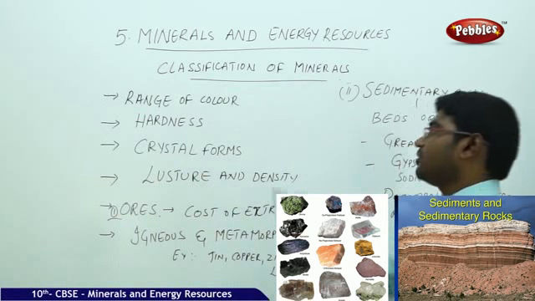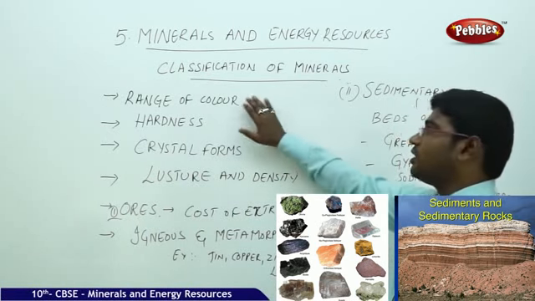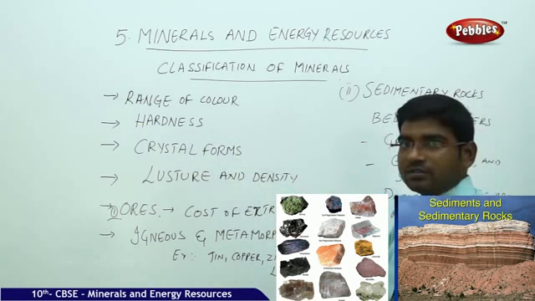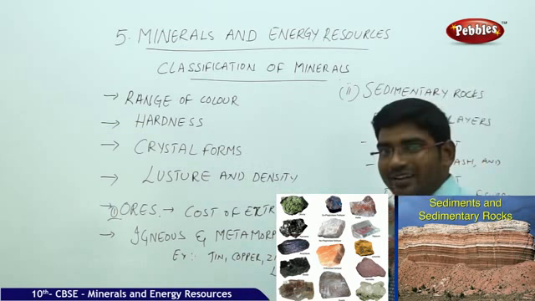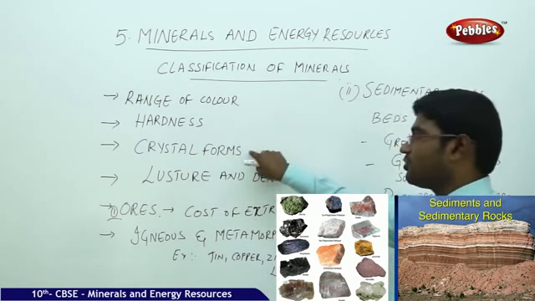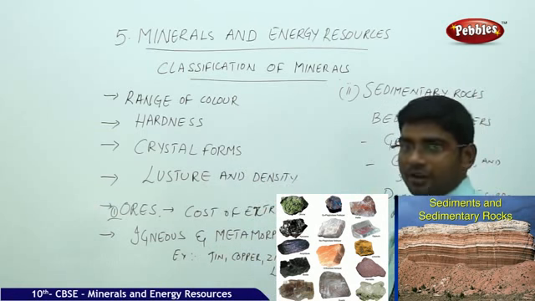That brings the major difference for them, so that it is very clear to understand based on the color of the mineral, then the hardness of that particular mineral, crystal forms, whether it is available in crystal or non-crystal forms, and luster and density of the mineral.